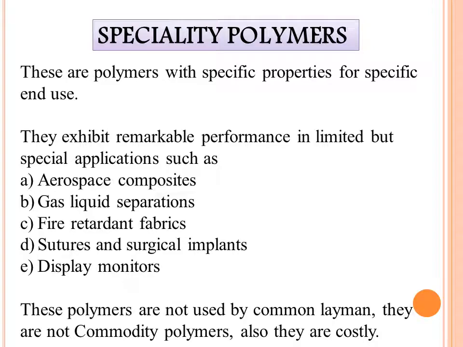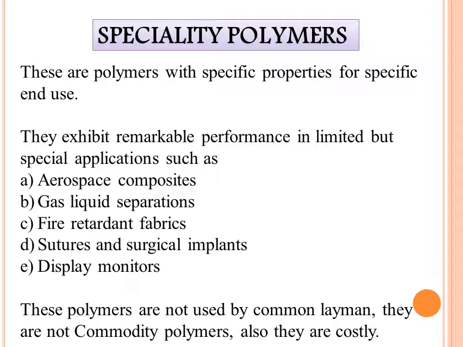What is polymer? Polymer is a chain of monomers. A number of monomers are there in a single chain, or they can form a three-dimensional network. Depending on its arrangement, it has its property. But some polymers have some specific properties, and because of that we can use them for specific end use. Though this use is limited, we can use those polymers with those specific properties, and these types of polymers are called special polymers.